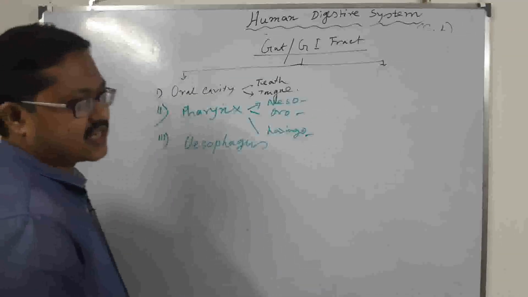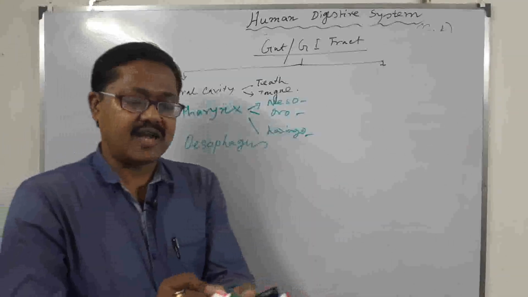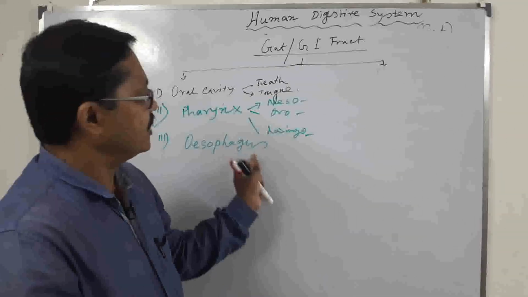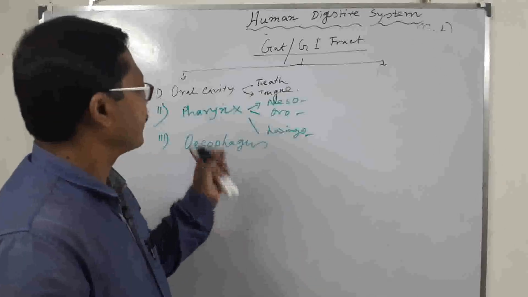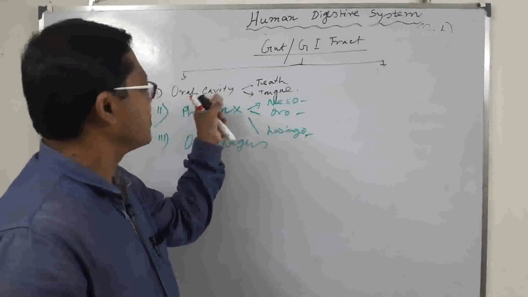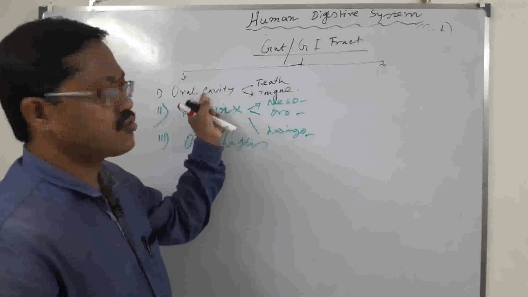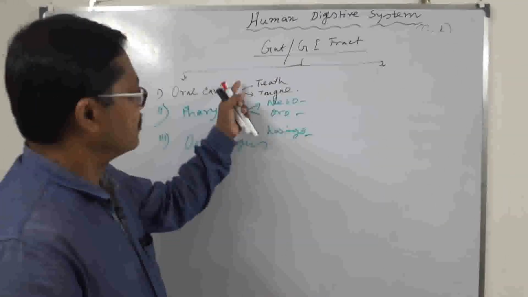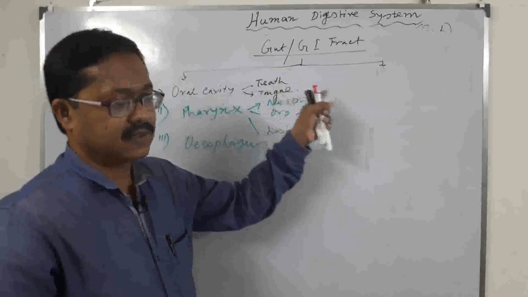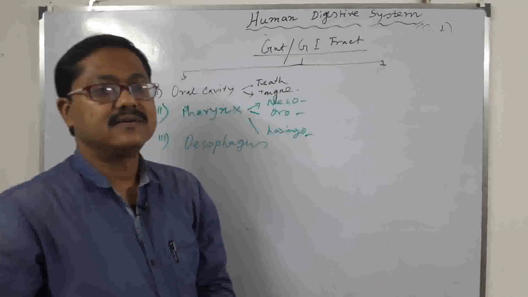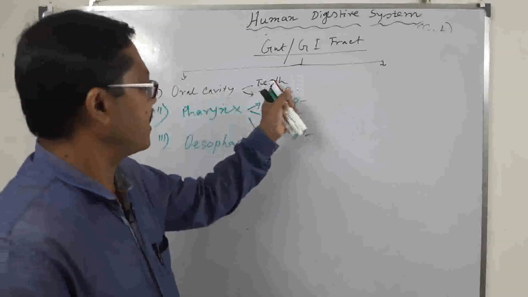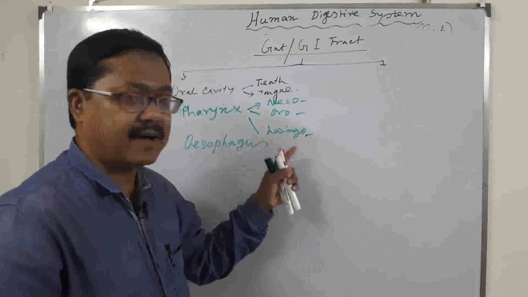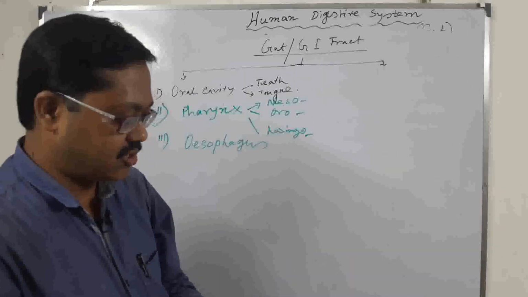It is a tubular, muscular structure. Some parts are voluntary and most parts are involuntary, through which food particles, which are broken into small particles in our oral cavity, are swallowed. The food particles are mixed with saliva. The saliva-mixed food particles then pass to the pharynx and then the esophagus.